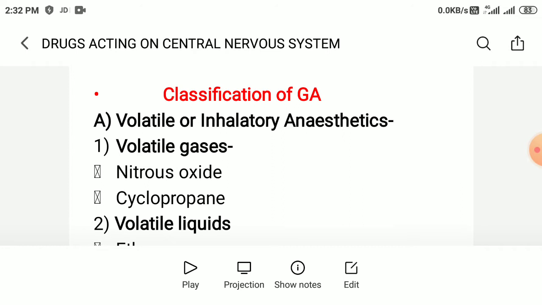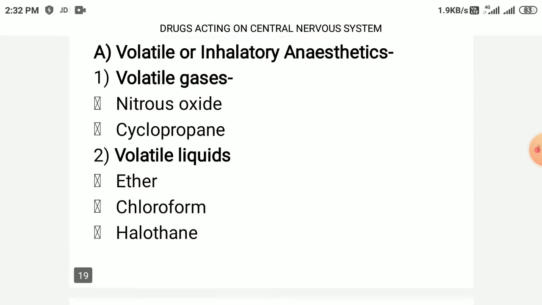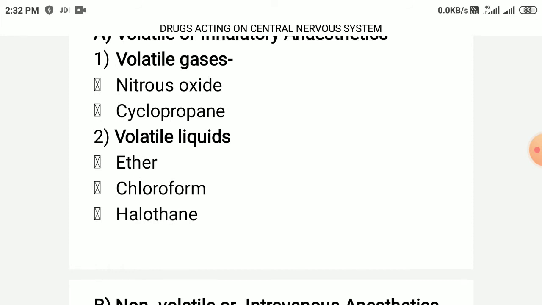Classification of general anesthetics: first is volatile or inhalatory anesthetics, in which there are two groups, volatile gases and volatile liquids. Volatile means these are the drugs whose vapors are used as a medicine. Volatile gases, the examples are nitrous oxide and cyclopropane, and volatile liquids are ether, chloroform and halothane.